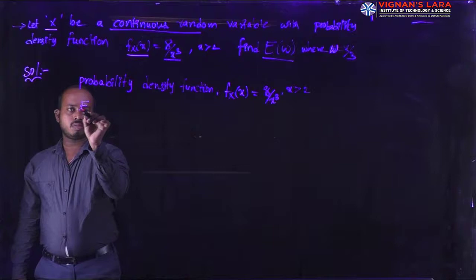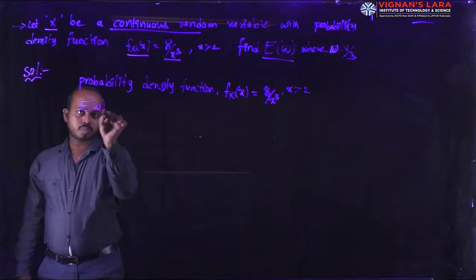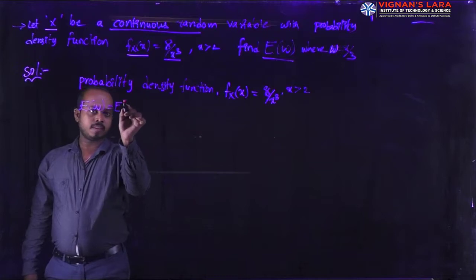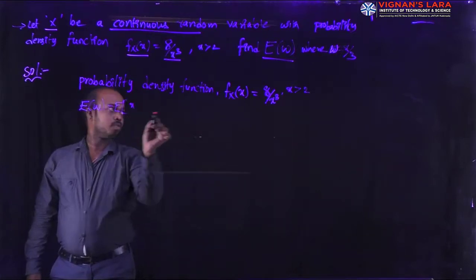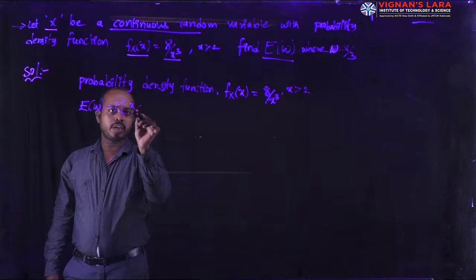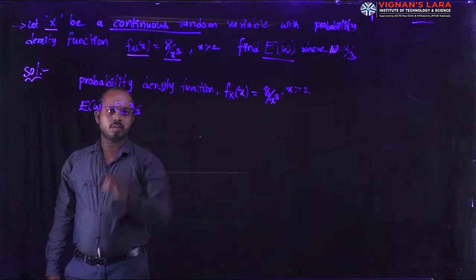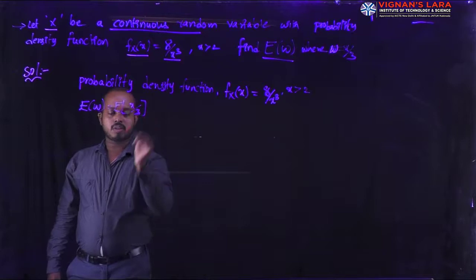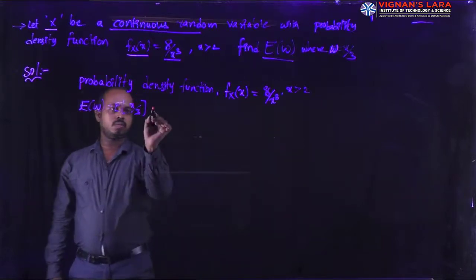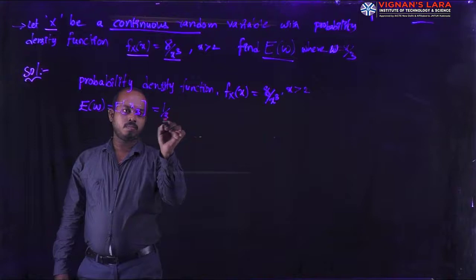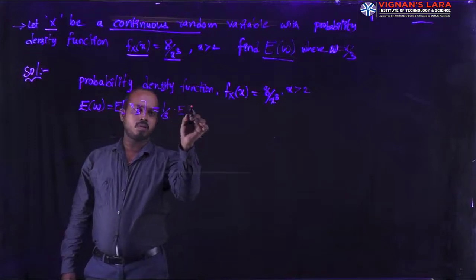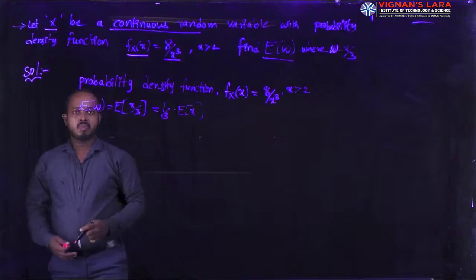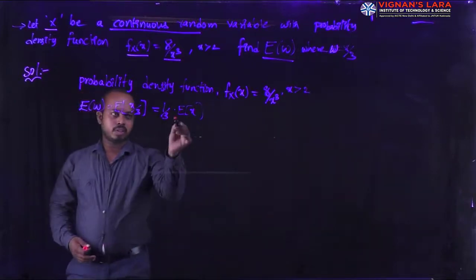The expectation of W is equal to, what is the value of W? We have X by 3. Here X is a variable and 3 is a constant. That's why we can write 1 by 3 into expectation of X. In this problem we need to find the quantity of expectation of X.